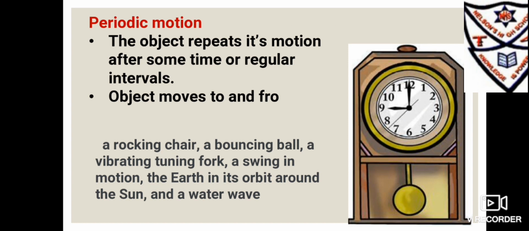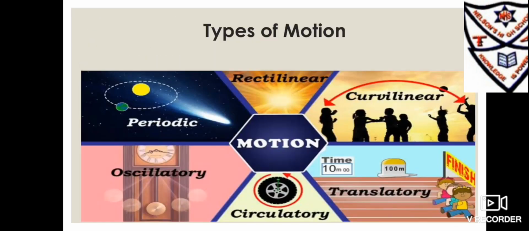Periodic motion: the object repeats its motion after some time or at regular intervals. The object moves to and fro in a definite pattern. A rocking chair, a bouncing ball, a vibrating tuning fork, a swing in motion, the earth in its orbit around the sun, a water wave, the heartbeat of a normal person, and the swinging pendulum of a wall clock are examples of it.